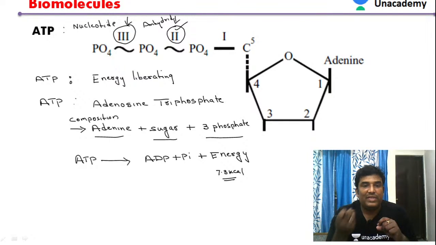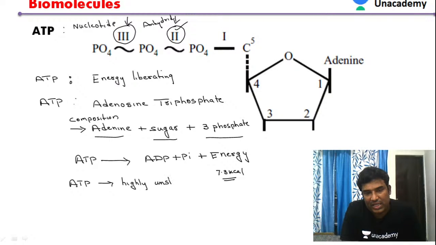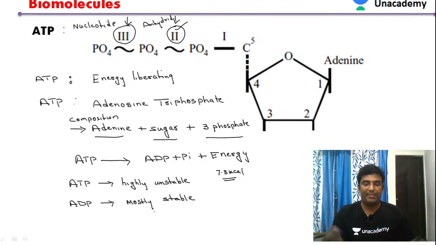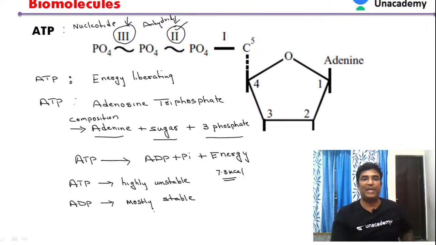Whenever ATP is broken down, we get energy. Every time you have to remember that ATP is highly unstable, whereas the ADP molecule is mostly stable. So that is the difference.